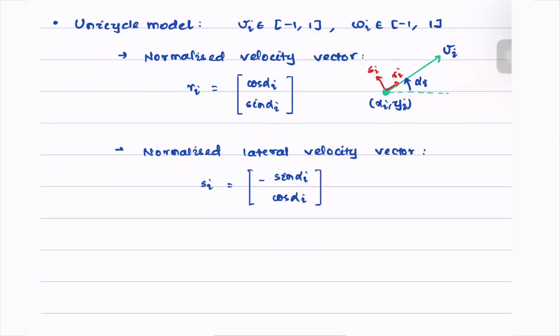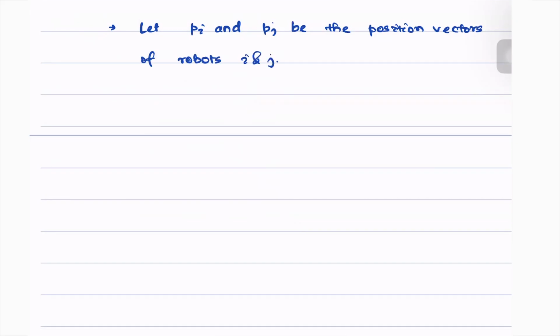Let us now state, when do we say the two agents achieve rendezvous? We say that, let Pi and Pj be the position vectors of robots i and j.